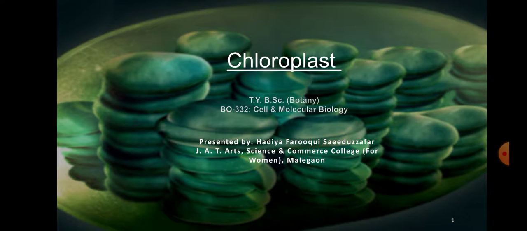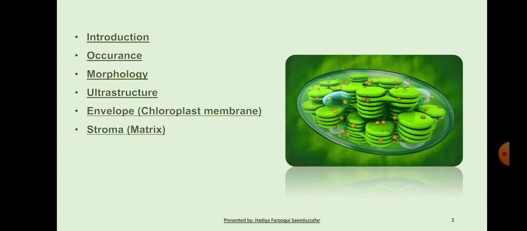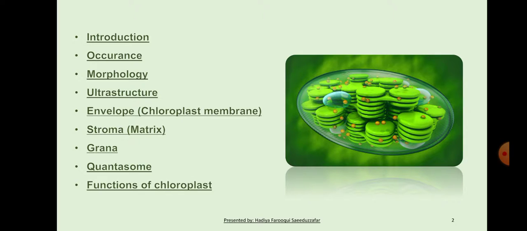Today in this video we are going to discuss about cell organelle chloroplast. These are the key points: introduction, occurrence, morphology, ultrastructure, envelope that is chloroplast membrane, stroma that is matrix, grana, quantasome, functions of chloroplast. First we see introduction.